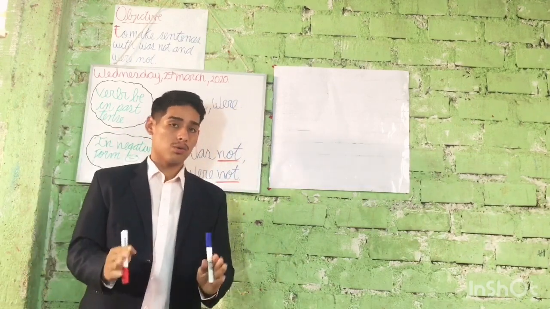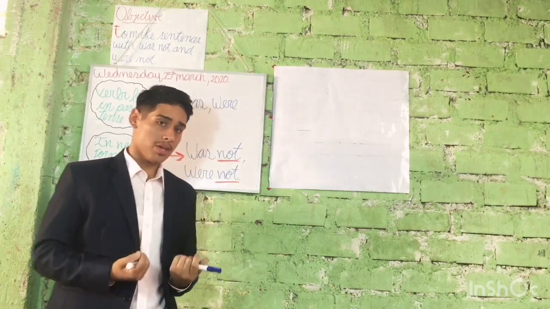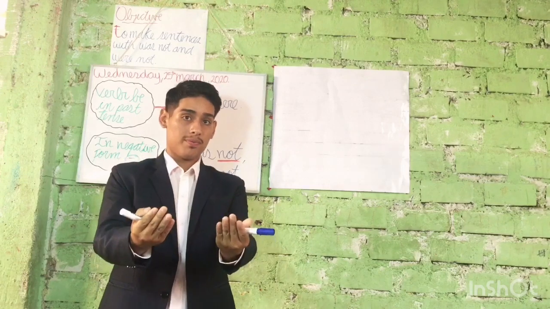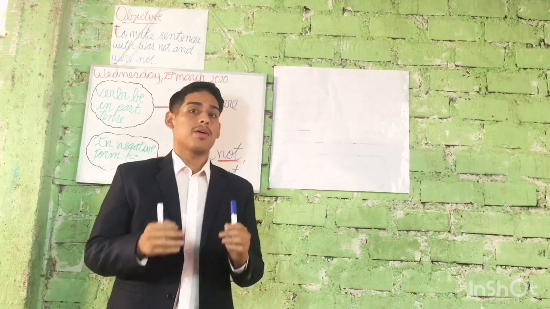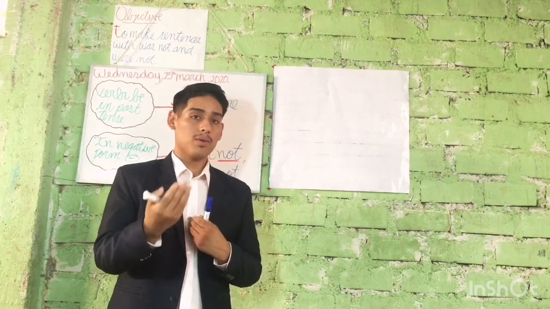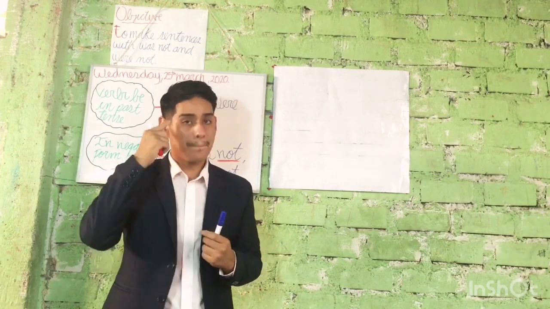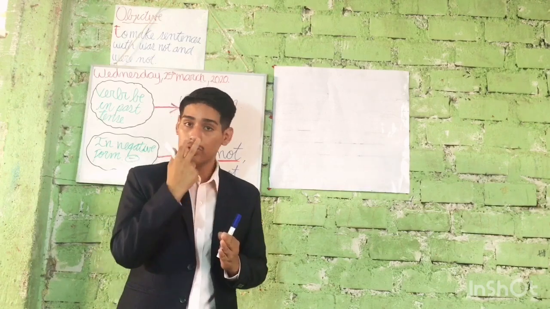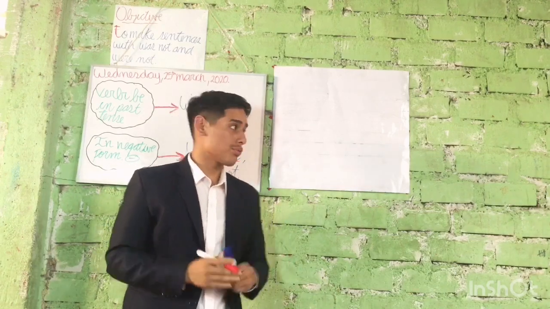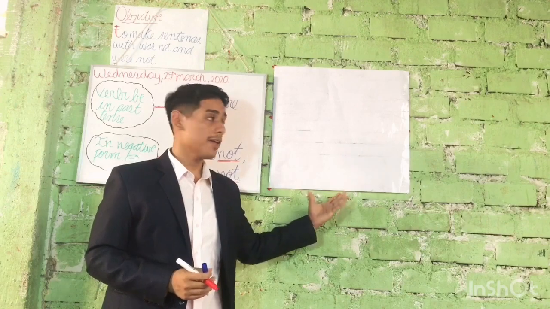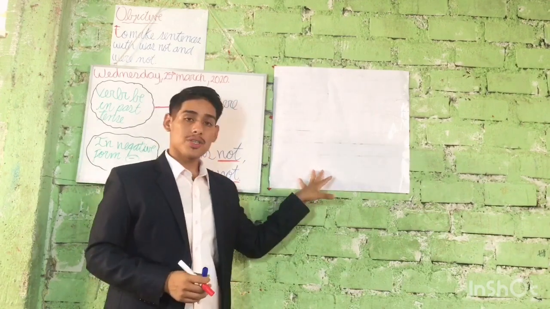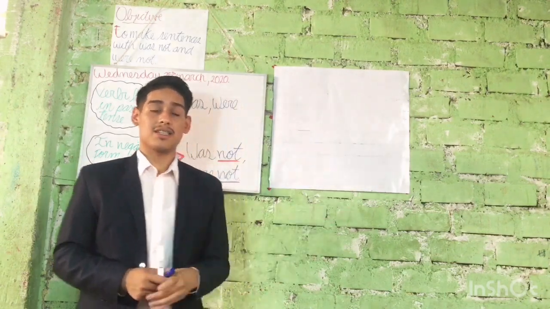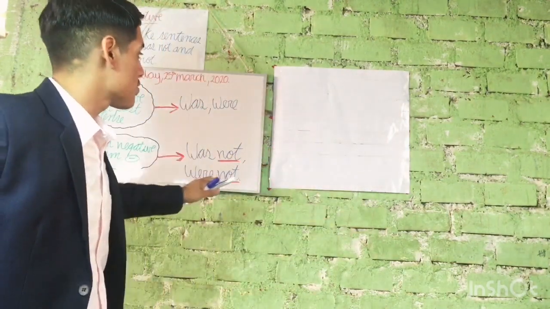Don't worry, because I am going to help you. Pay a lot of attention, please. Look all the time at what I'm going to write in this part. Let's build our structure to make sentences here.